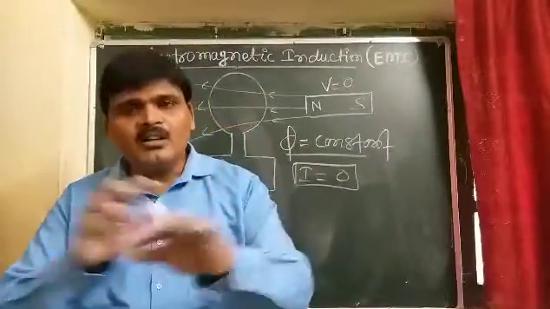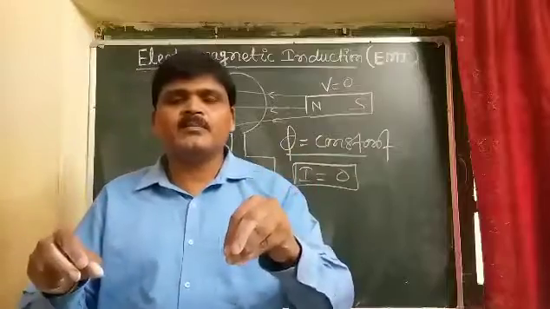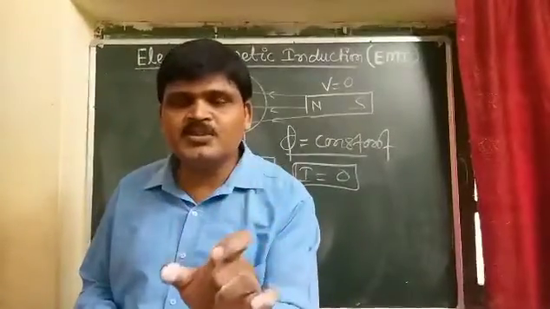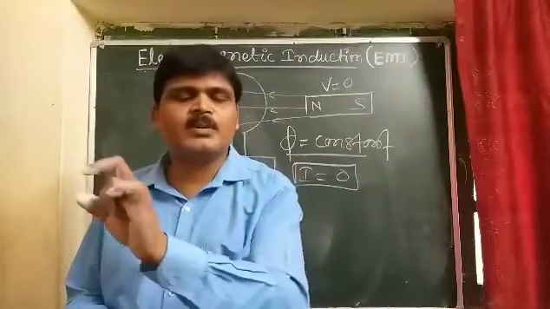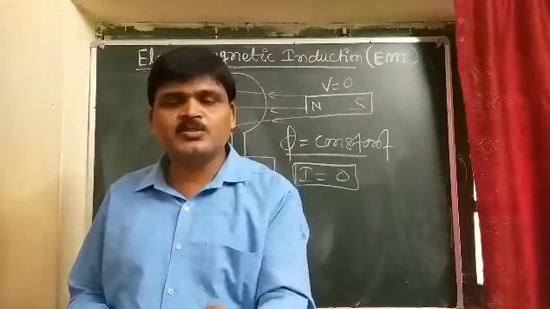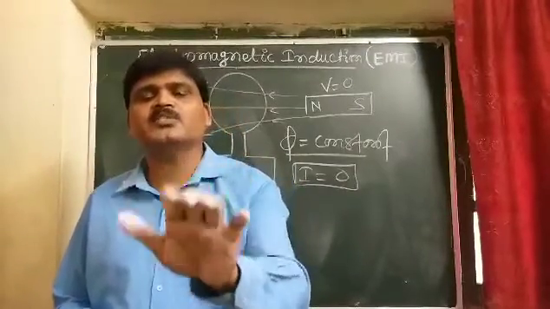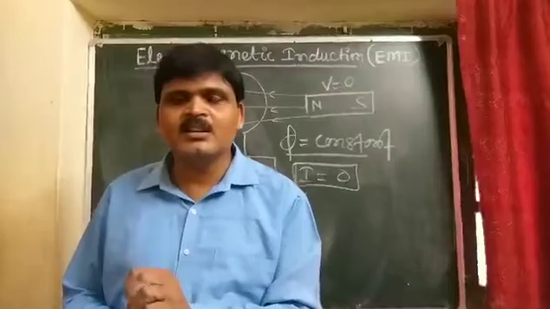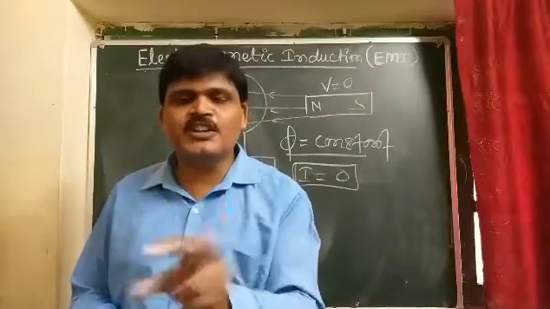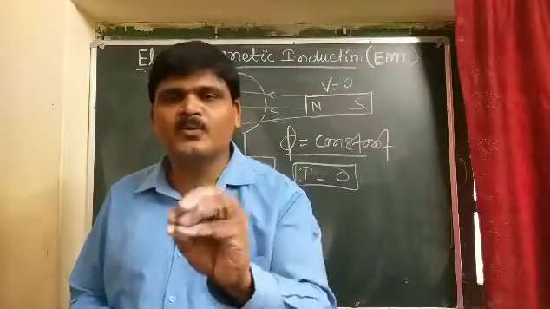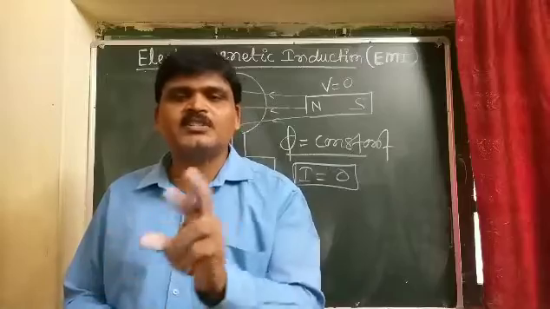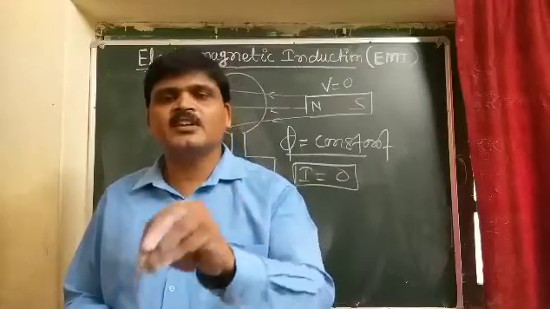So all these experiments are based on induced current and induced EMF, the electromotive force. Induced EMF or induced current produced in the coil is due to the change in magnetic flux, which either increases or decreases in the coil.